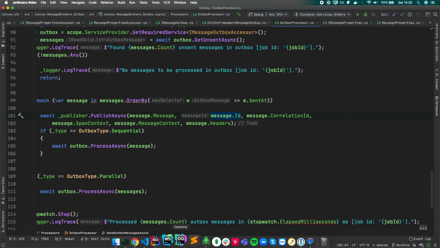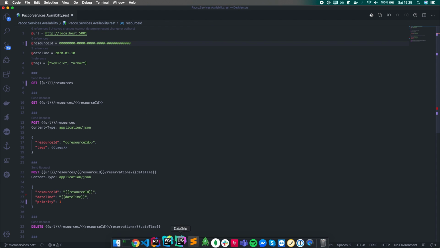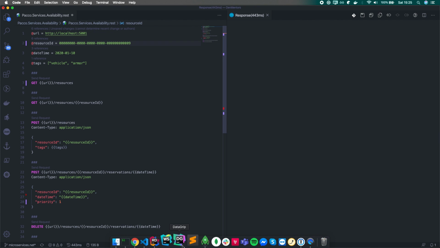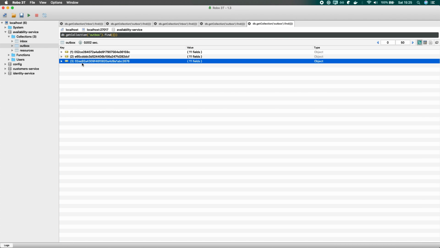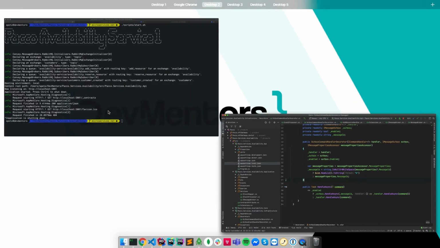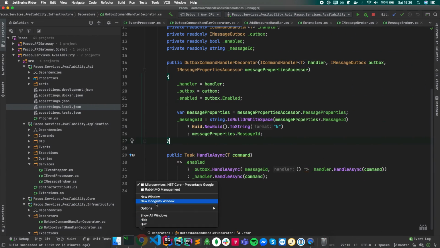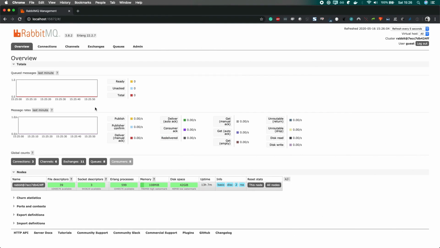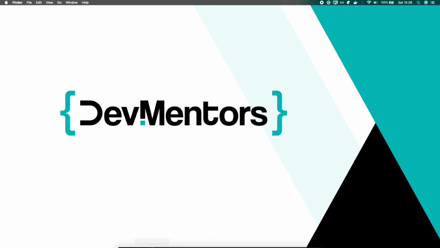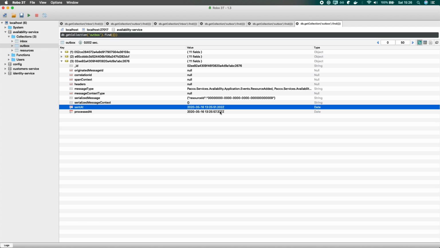And let's just do it once again. So let me prepare for this one and for the database. So let's send it. Okay, let's open the Outbox. As you can see, the processed value is null. Okay. On the RabbitMQ level, we still shouldn't see the message peak. All right, so the message isn't delivered yet. Now it's been delivered. Okay. And if we open our MongoDB one more time, we will see that the message has been processed. So it was within a 6 seconds range about.